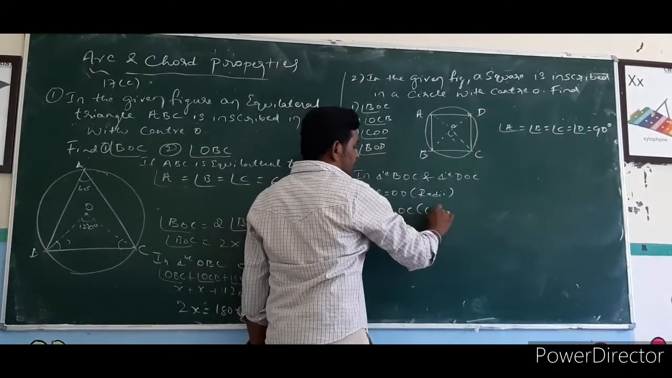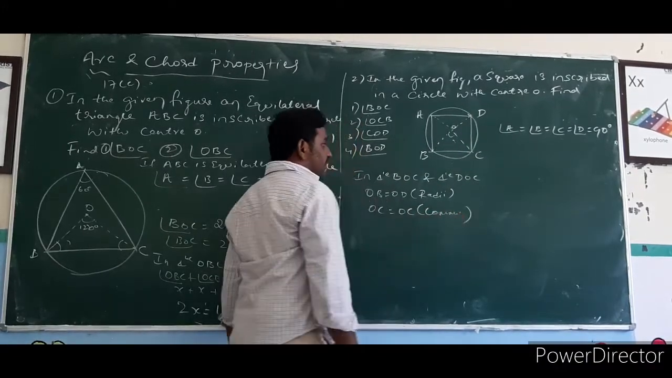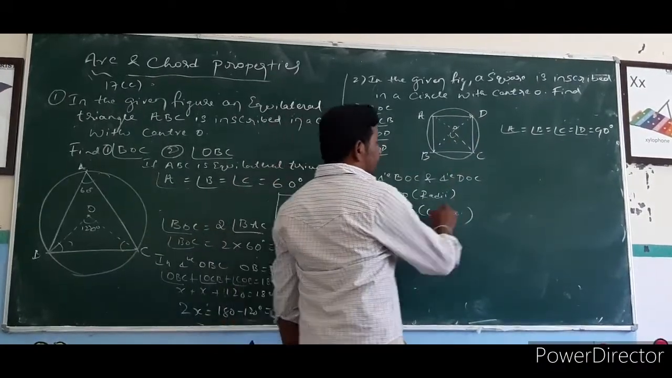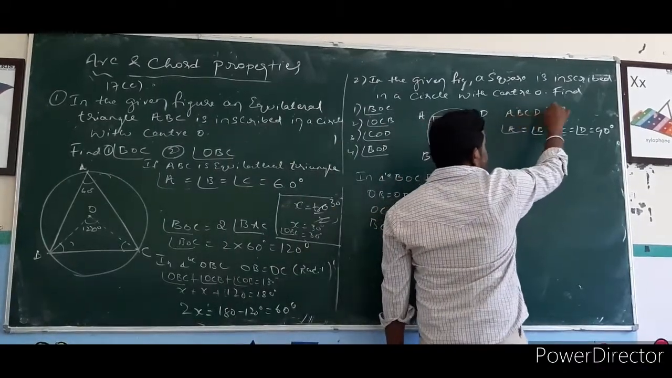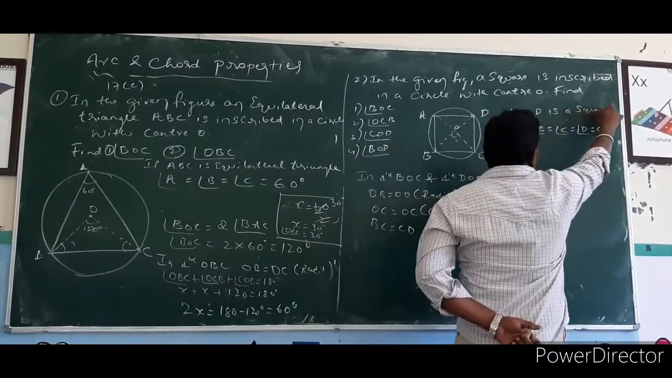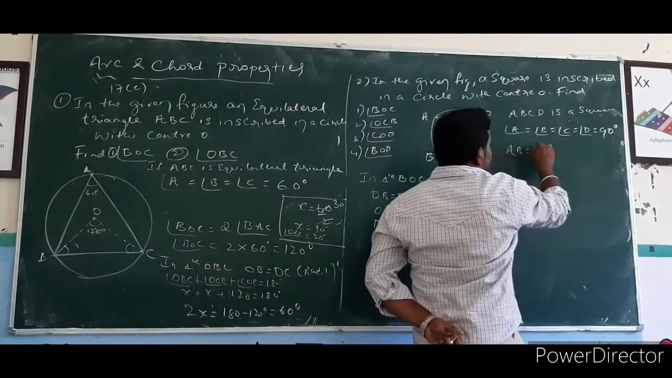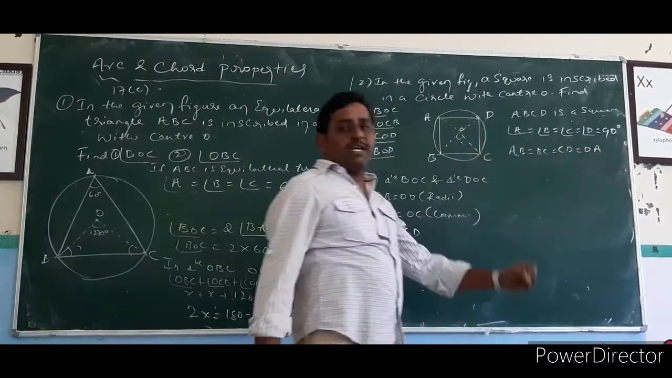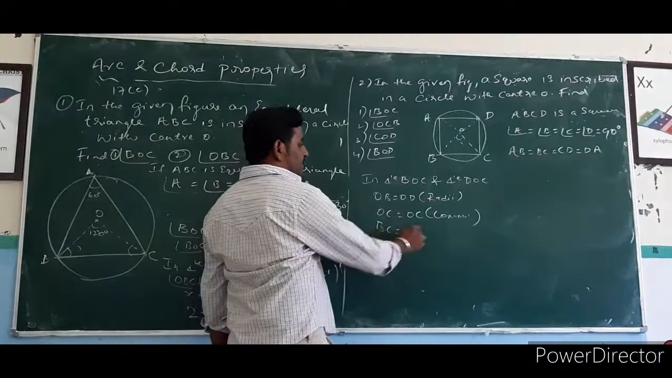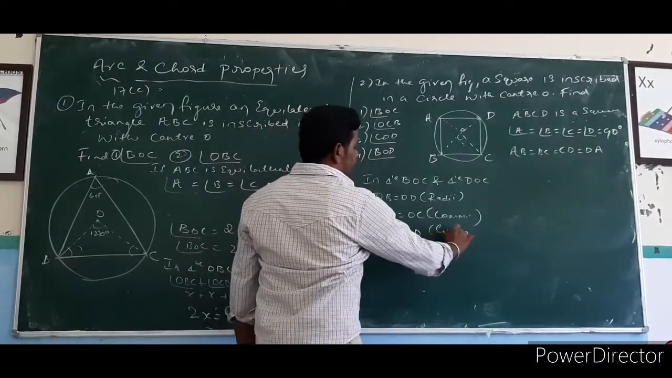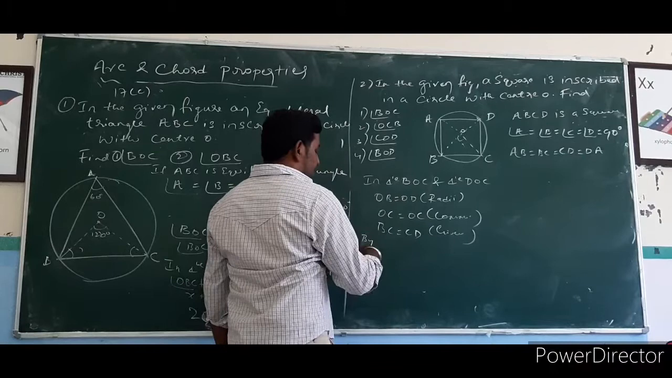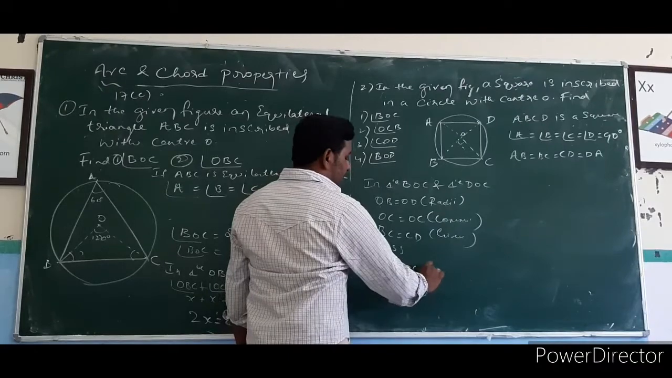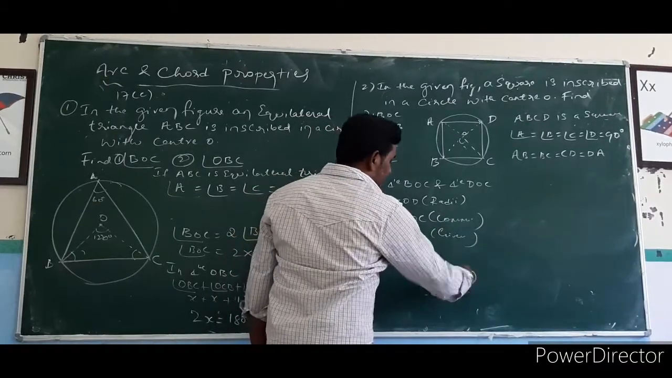OC is equal to OC, common side. Then BC is equal to CD. BC is equal to CD because if ABCD is a square, all the sides are equal. AB equal to BC equal to CD equal to DA. All 4 sides are equal. So BC is equal to CD. By the SSS postulate, triangle BOC is congruent to triangle COD.